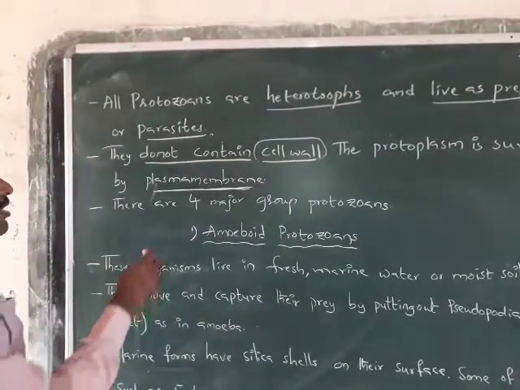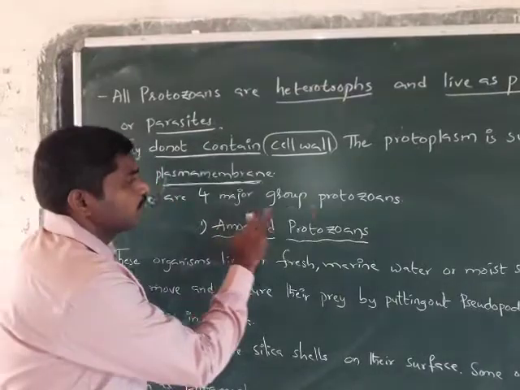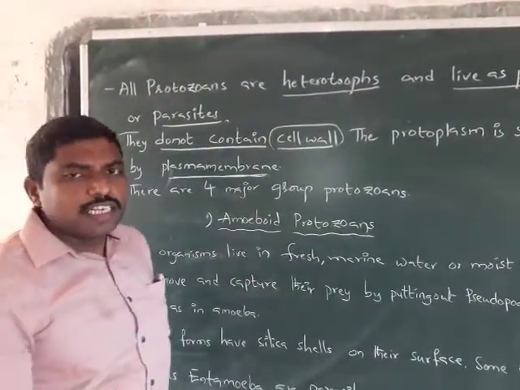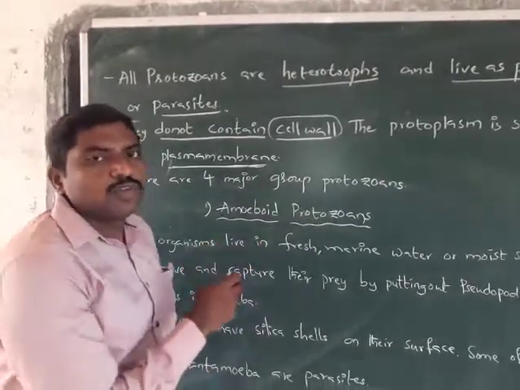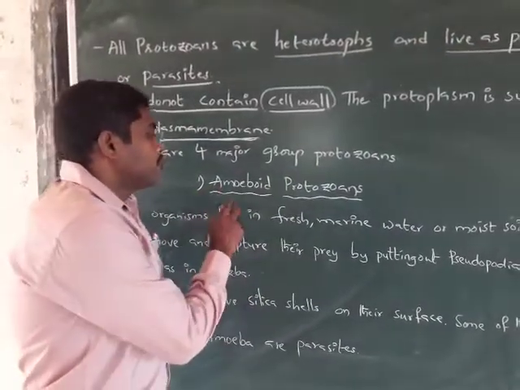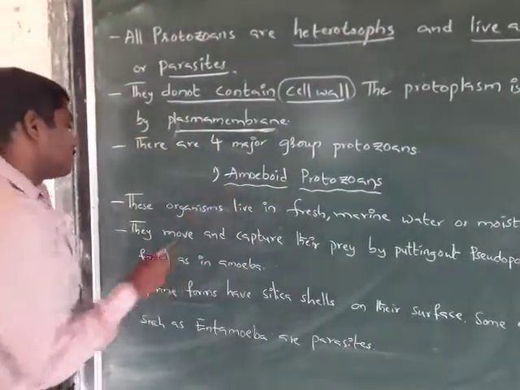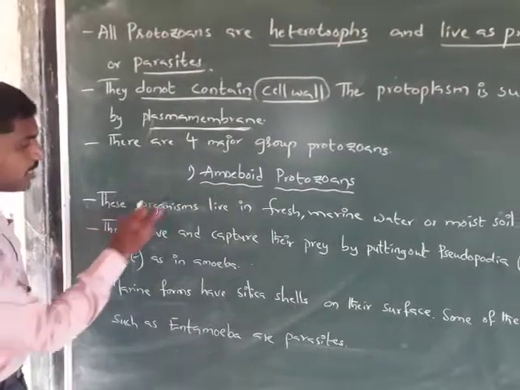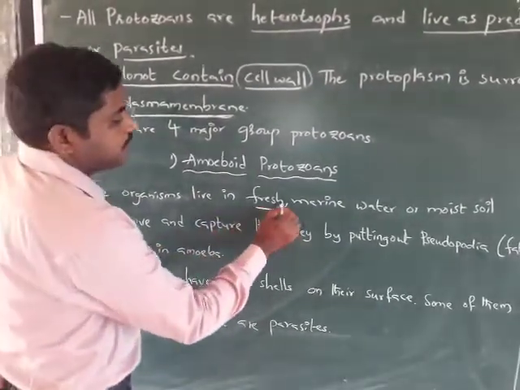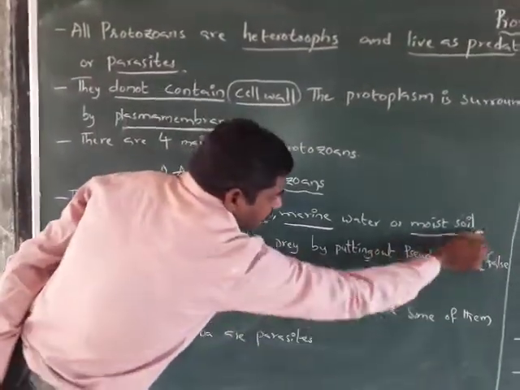There are four major groups of the protozoans: amoeboid protozoans, flagellated protozoans, ciliated protozoans and sporozoans. Here we have to discuss amoeboid protozoans first. These amoeboid protozoans live in fresh water as well as marine water and moist soil also.